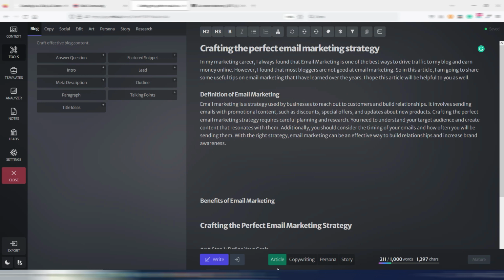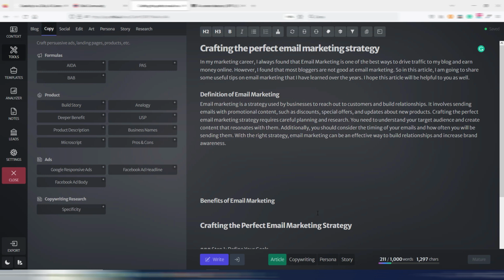Now, as you can see, there are different tabs here: article mode, copywriting mode, persona mode, and story mode. This is a different level of creativity for Chibi AI. So if you are writing a blog article, you want to use this article. But if you are generating something for copywriting, for example, you can use this copywriting mode, because in this case, Chibi will write some more salesy copy.